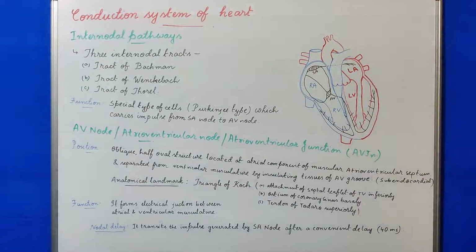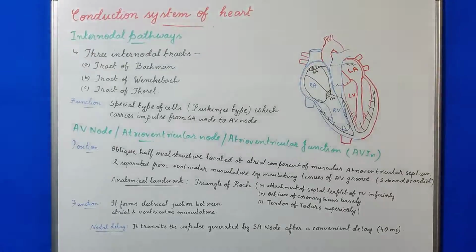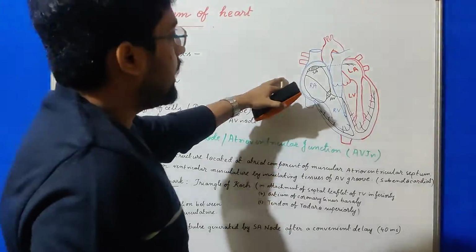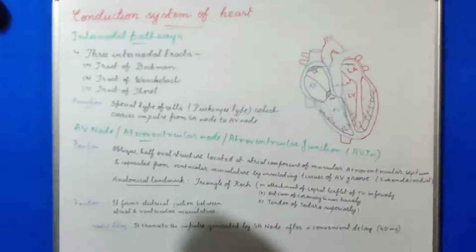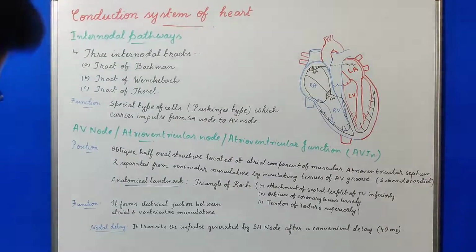Because it has been clearly established that this is a junctional tissue which only transmits the impulse from the atrial myocardium to the ventricular myocardium. It creates a junction between the atrium and the ventricle. So this is now called the atrioventricular junction.